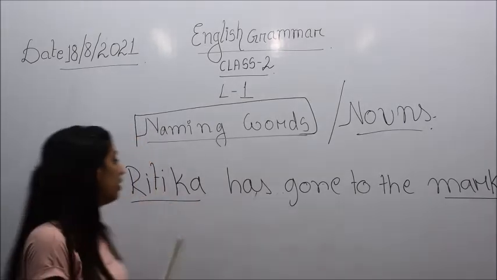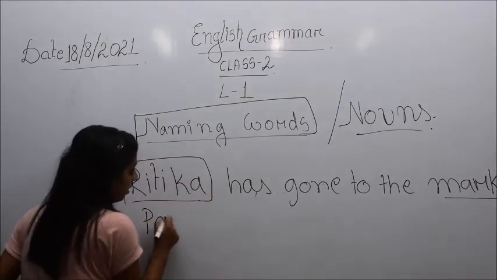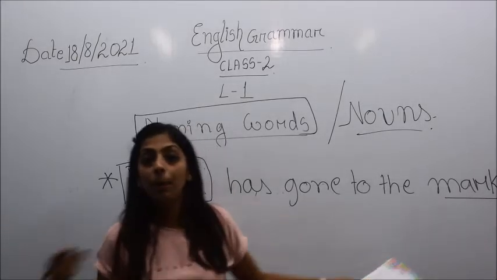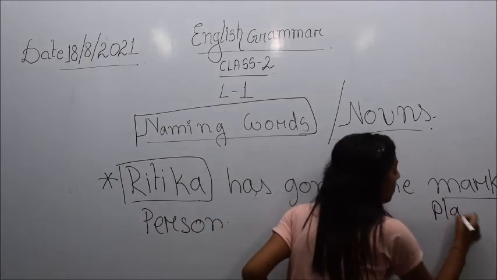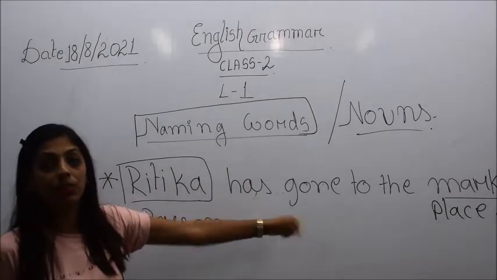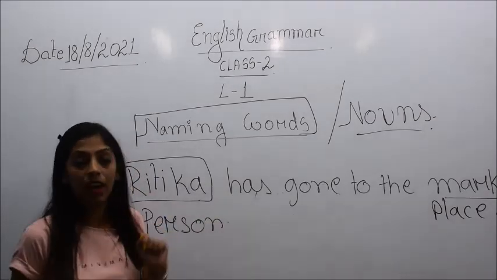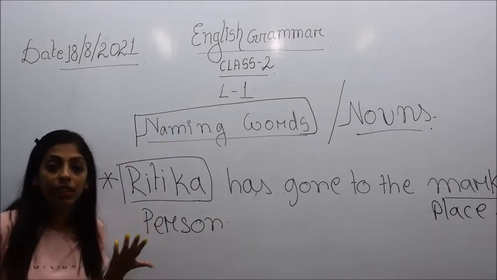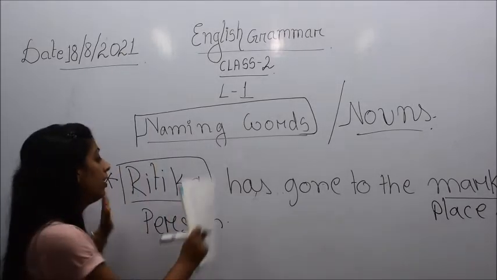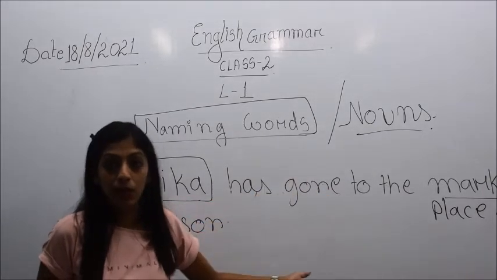And how, I will tell you. Ritika is the name of a person, right? And market is a place. That is why Ritika and market have been written in blue color, because it signifies that these two words are nouns. And do not get confused, as I have already told you: name of a person, place, animal or thing. So here it is the name of a person, then a name which represents a place.